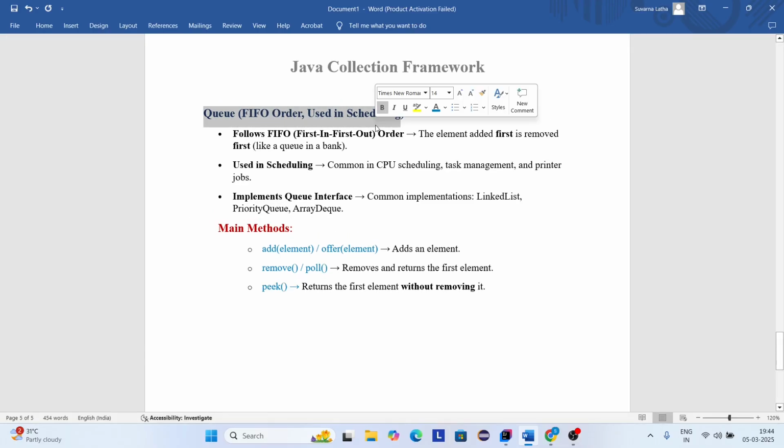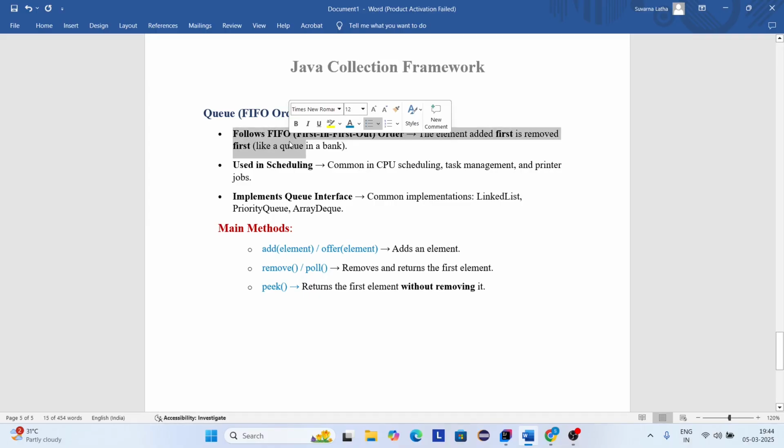And next one is the Queue interface. It is the sub interface of the Collection interface. It follows FIFO. FIFO means first in first out order. Here the element added first is removed first. It means elements are processed in the order they were added.